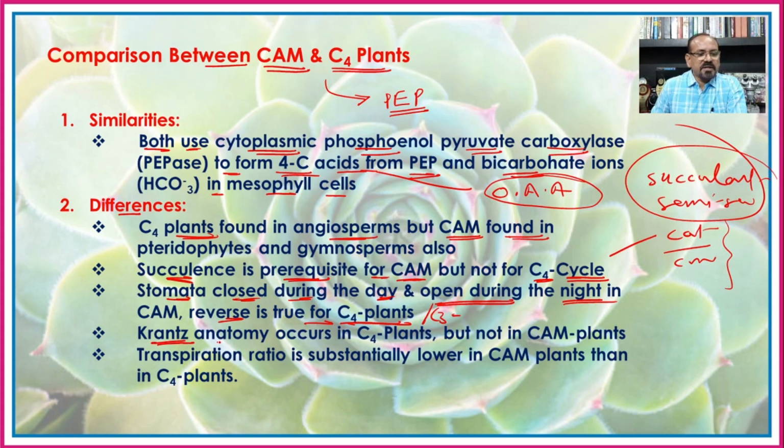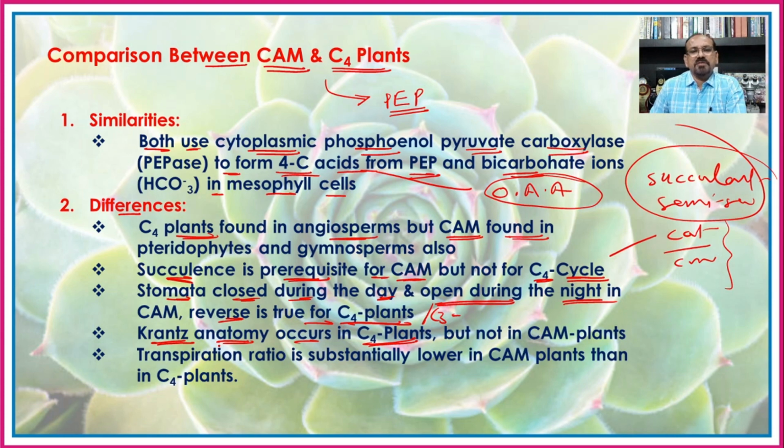Again, the presence of Kranz anatomy occurs in the C4 plants. We have seen earlier that in Kranz anatomy the bundle sheath cells have chloroplasts which are larger in size and without grana, while the chloroplasts present in the mesophyll cells are normal in size and with grana.